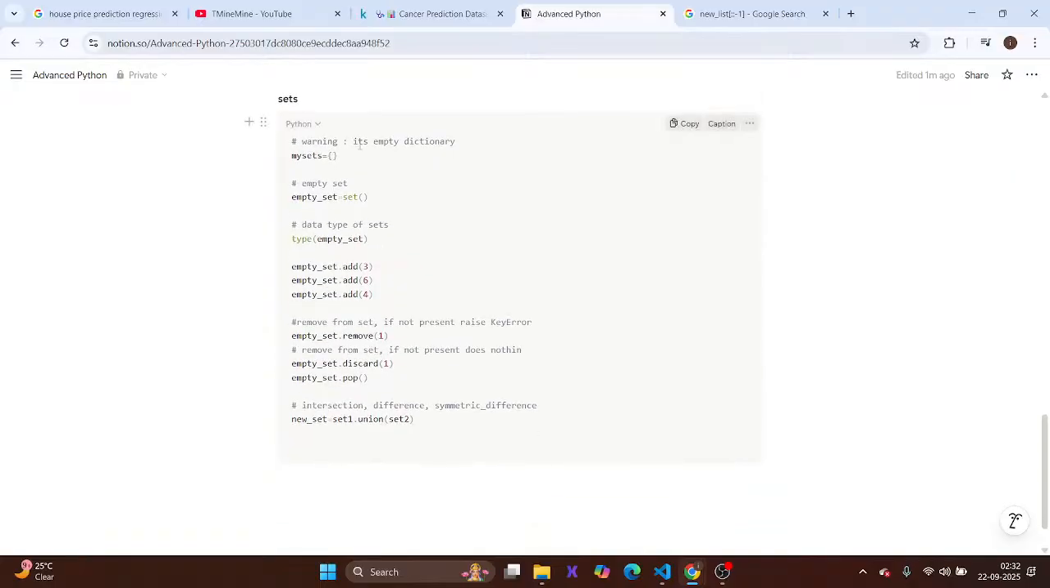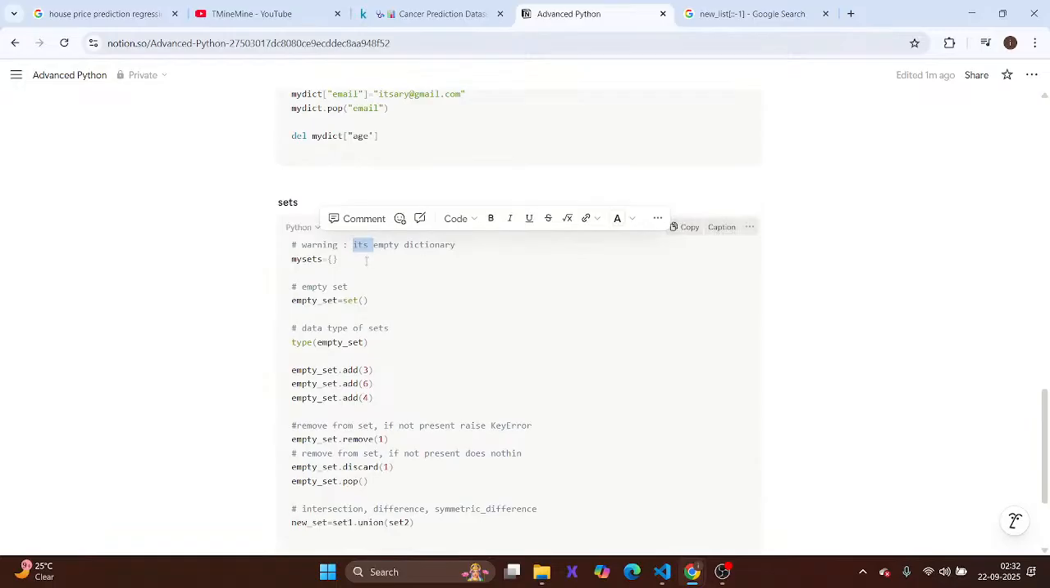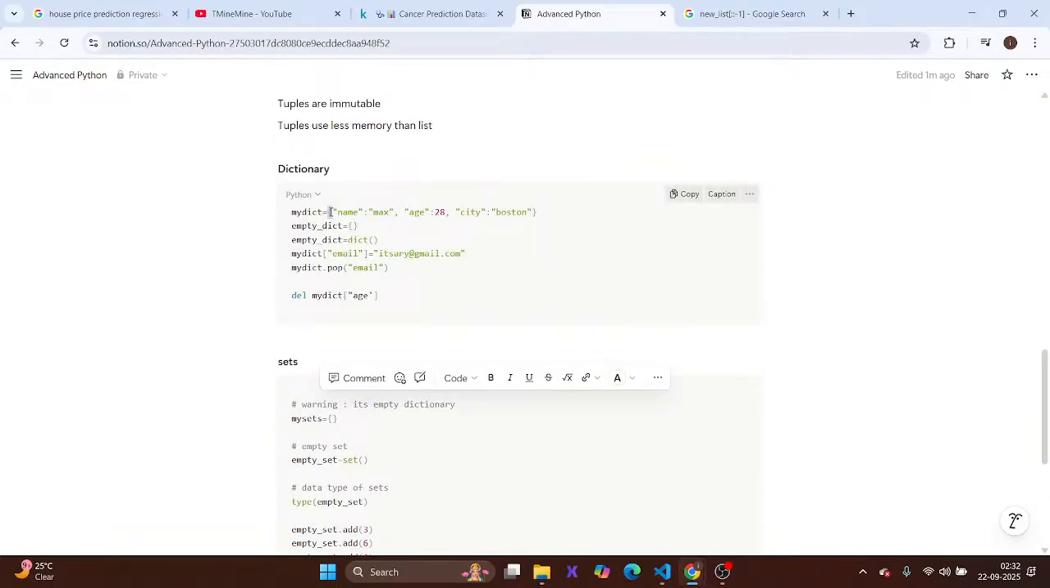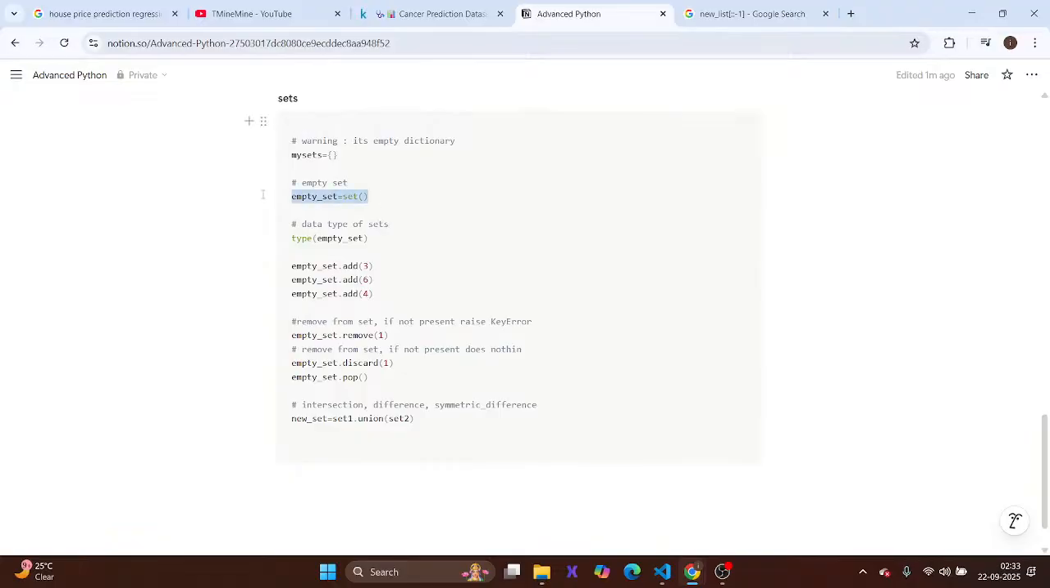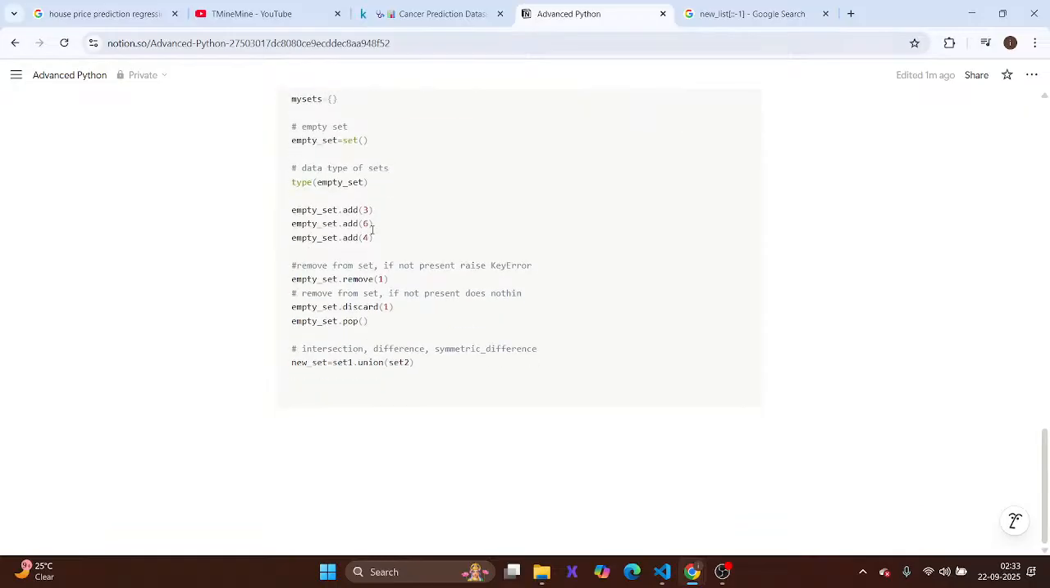Now coming to the set. Because a set uses the same curly braces, it doesn't mean that you could define a set like this. If you try to define a set like this, then it is not a set, it is actually a dictionary. To define an empty set, we have to write empty set is equal to set and then parentheses. We could check the data type by using the type function, and add elements by using the add function. We could remove. We could also discard.